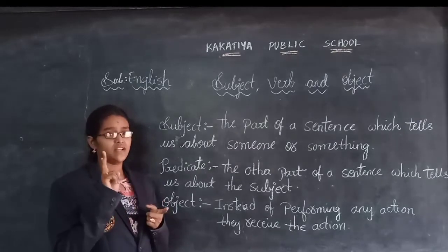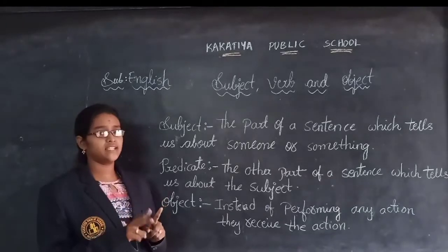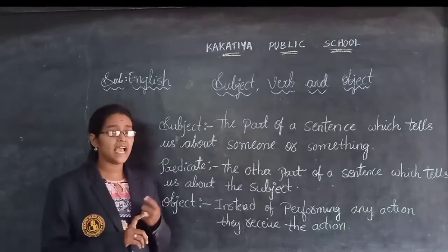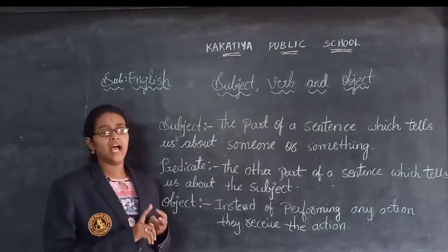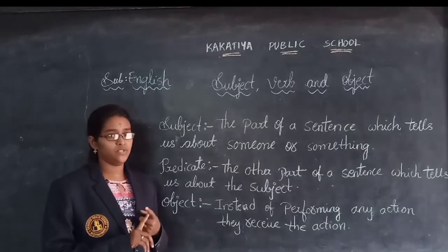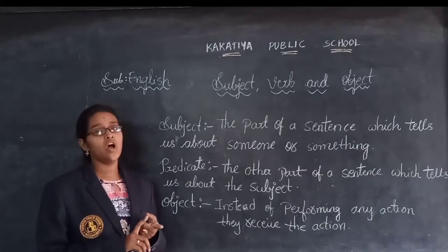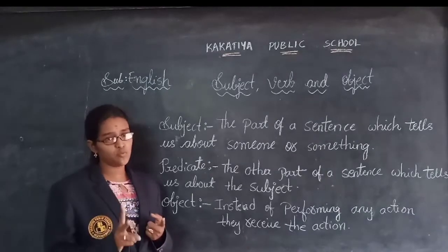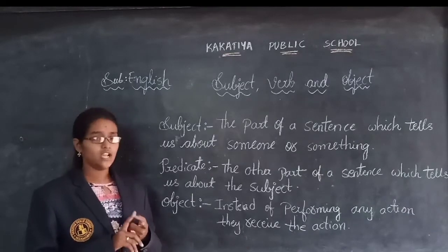Every sentence compulsorily has two parts: subject and predicate. But only a few sentences will have an object. Every sentence will not have an object. But compulsorily, in each and every sentence we have two parts. What are they? Subject and predicate.